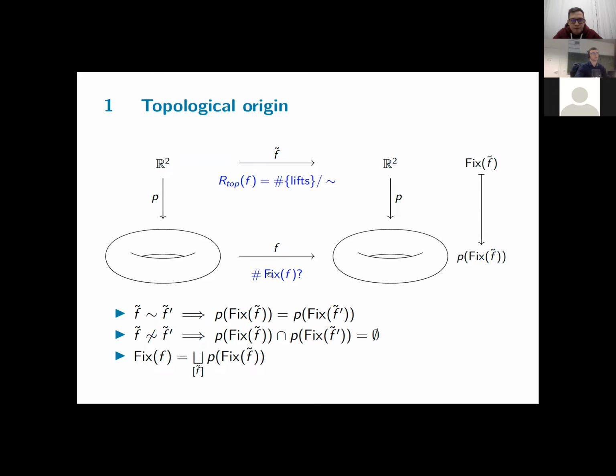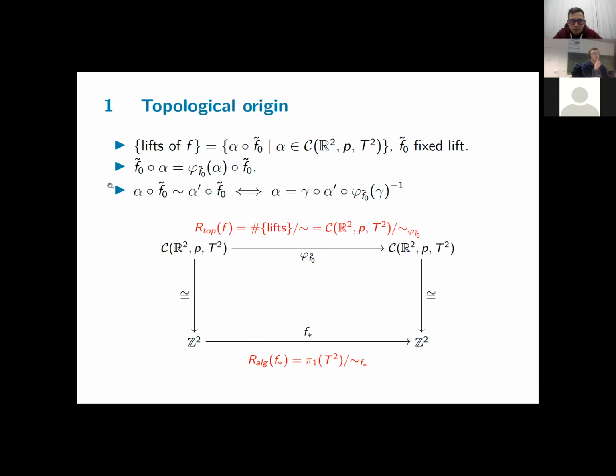So we've moved our problem from counting fixed points here to counting fixed point classes here above, with this topological Reidemeister number and looking at these lifts. But this is still quite a difficult problem, because we first have to determine these lifts and determine the action. So we want to translate it into a more feasible problem. To do that, we use the following observation. If we fix a lift F0 tilde of F, then all lifts of F are left translates of this fixed lift, where we translate by an element of the covering transformation group. So every lift will be of this form.